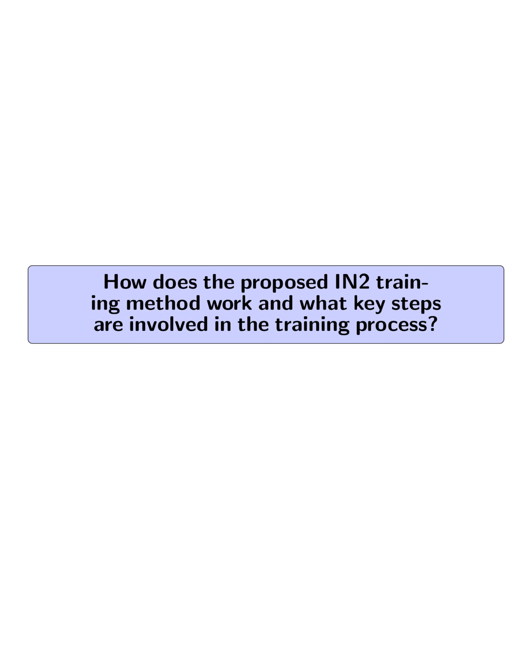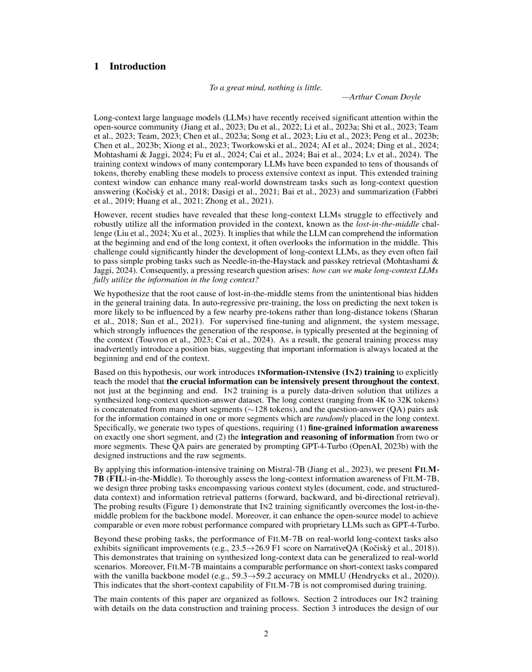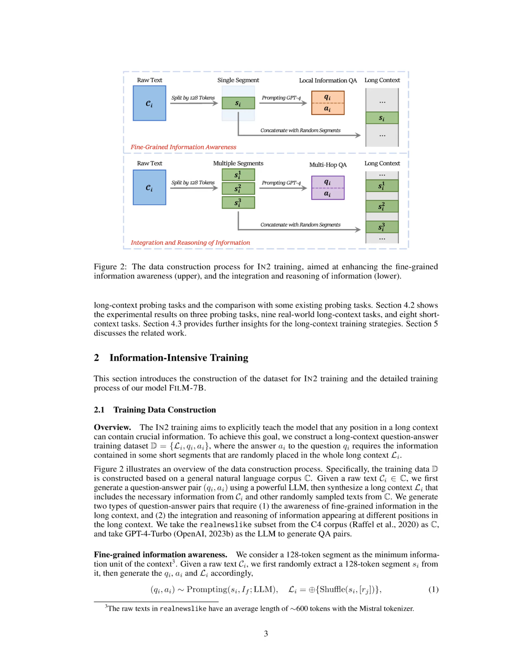How does the proposed In2 training method work, and what key steps are involved in the training process? The proposed In2 training method works by explicitly teaching the model to utilize crucial information present throughout the long context, not just at the beginning and end. The key steps involved in the training process include data construction and training. Firstly, a long-context question-answer training dataset is constructed, where the answer to a question requires information from randomly placed short segments within the long context.